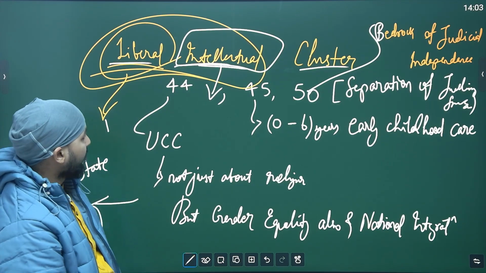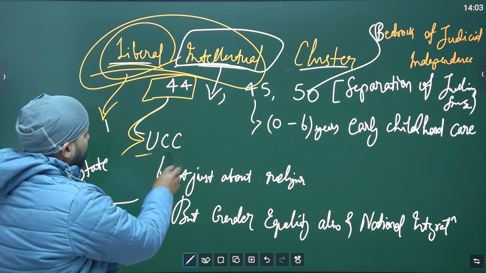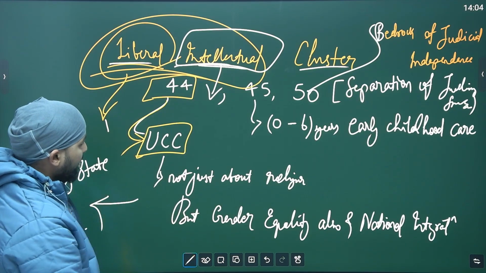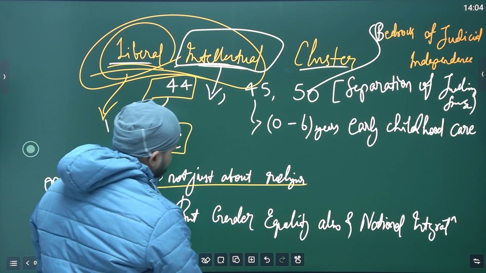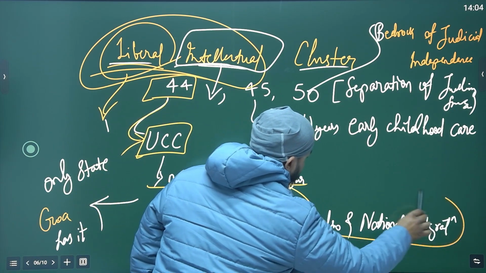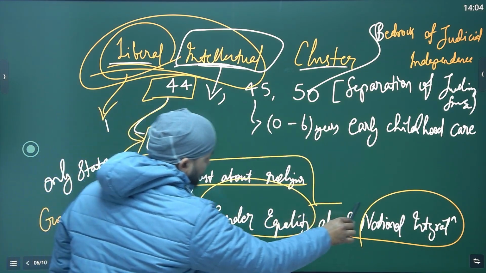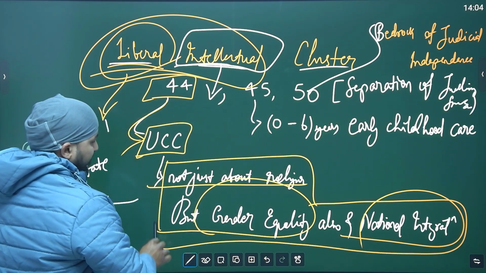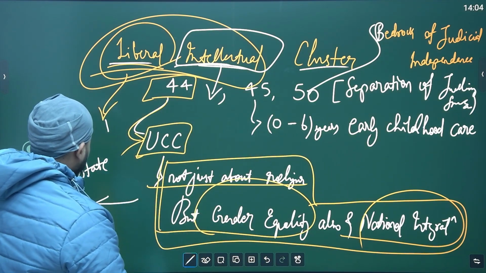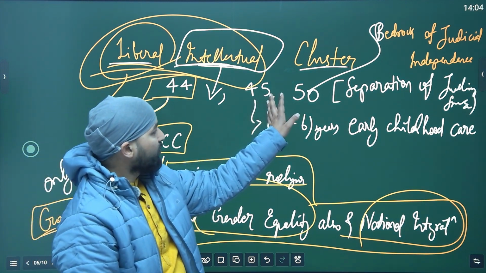for the nation. Okay, so Article 44 is for ensuring UCC, Uniform Civil Code. Okay, this is not just for religion, but this ensures gender equality and national integration. True, because if this is there, everybody benefits. The only state in India which has it is Goa. Okay, now we'll move to 45.